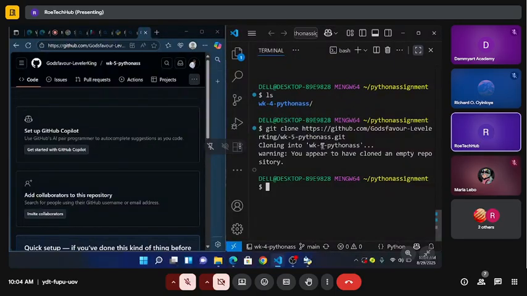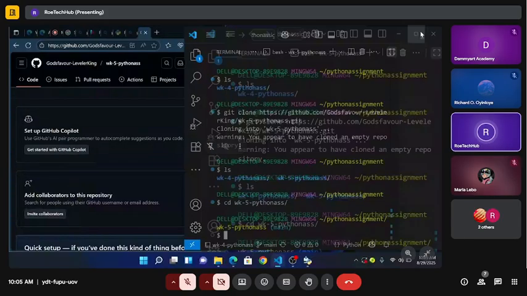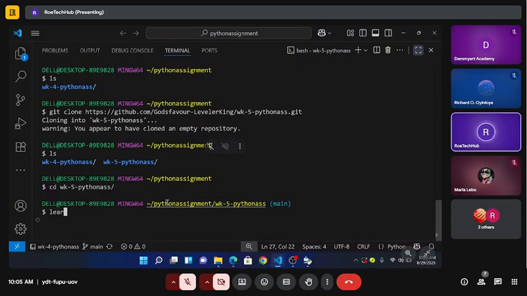Okay, so I don't need to do this again. I need to drink water. The carbonated drinks that I've been taking this week are not good. ls, you should see week 5, okay. cd week 5. All right, so I'm inside week 5. I'm going to increase the screen now so I can clear these.